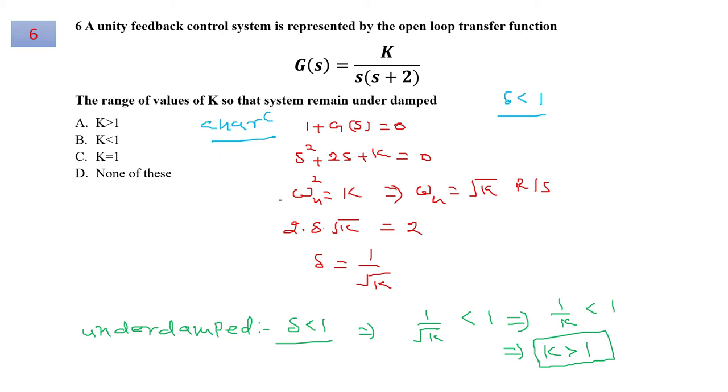So again, comparing with the standard form, omega n will be the square root of k radian per second, and twice delta omega n, then omega n value is root k. So you will find the value of delta is equal to 1 over root k. To be underdamped, delta should be less than 1, and this will result in k being greater than 1. So for question number 6, option A is correct.